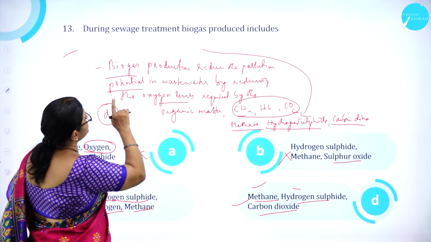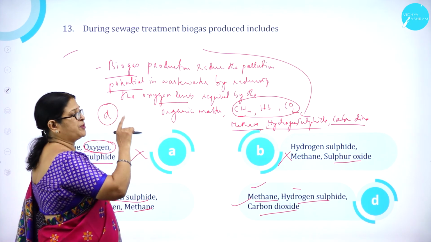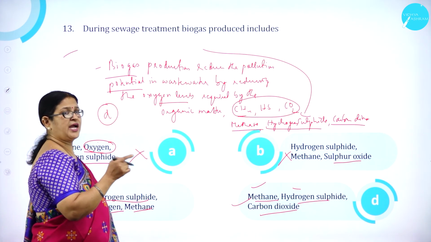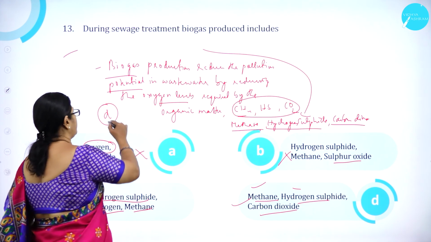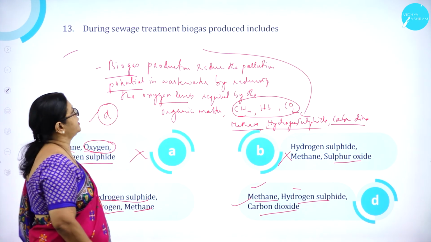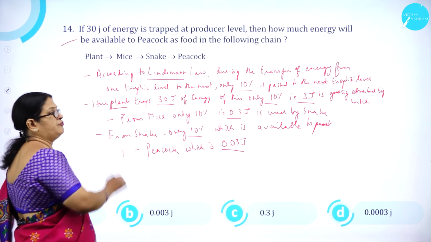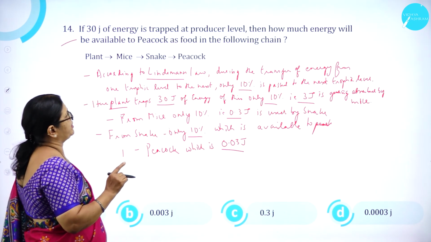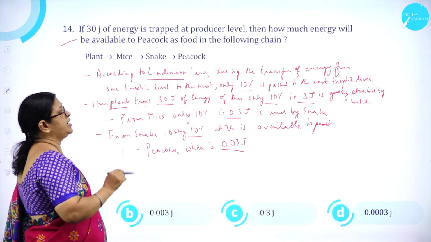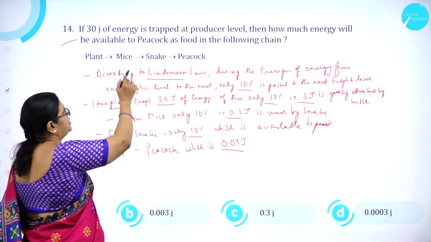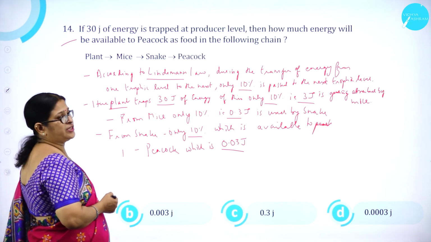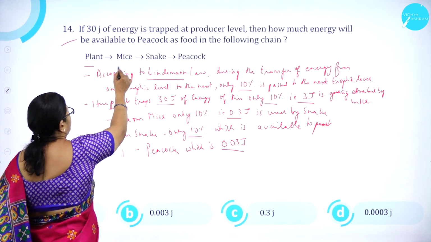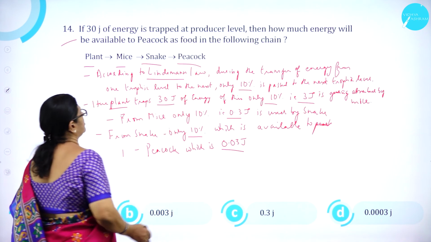So, during sewage treatment, biogas produced includes what? Methane, hydrogen sulfide and carbon dioxide. So option D is correct. Moving on to question number 14. If 30 joules of energy is trapped at producer level, then how much energy will be available to peacock as food in the following chain? Plant to mice to snake and peacock.